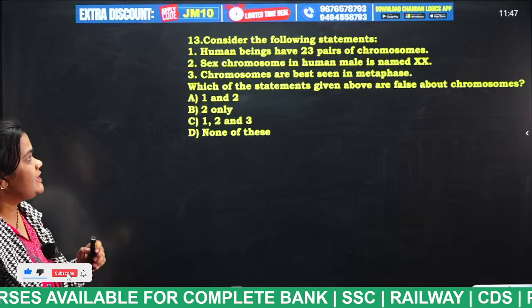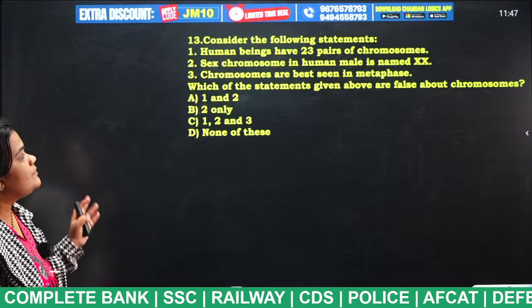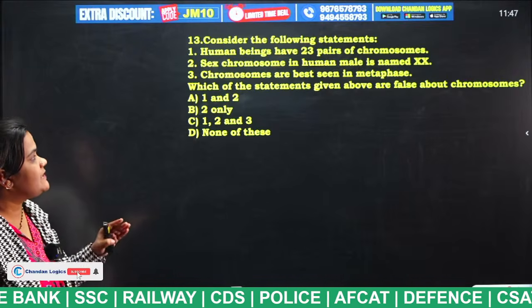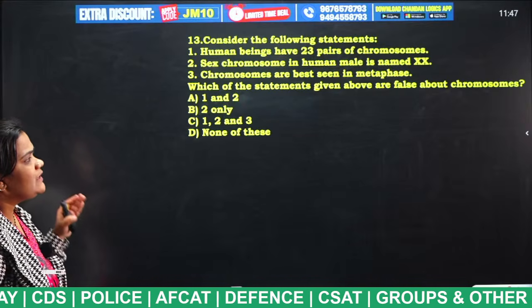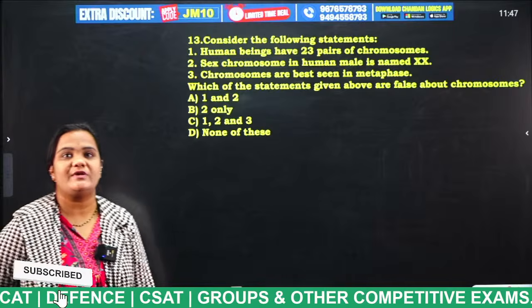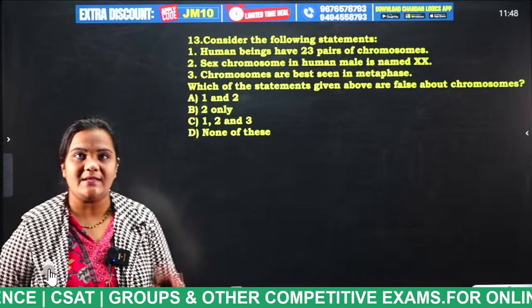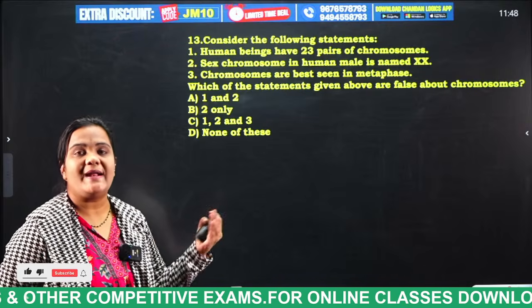Consider the following statements. Human beings have 23 pairs of chromosomes. Sex chromosome in human male is named XX. Chromosomes are best seen in metaphase. Which of the following given are false about chromosomes? Come on, tell me students, what is the answer for this question? Each and every student who is in the live session, click the like button and try to put your answer in the comment section.